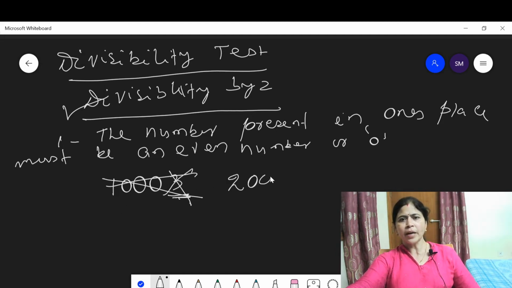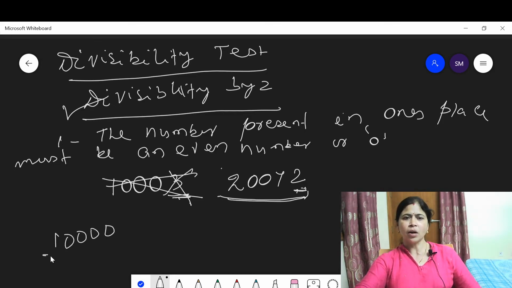Suppose you have been given the number 20,072. The number present in the ones place is 2. This means this is an even number. This shows that this number is divisible by 2. Suppose you have been given the number 10,000. Then the number present in the ones place is 0. This shows that this is an even number, which means the number is divisible by 2.